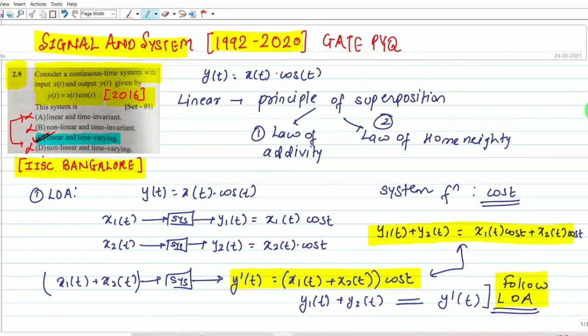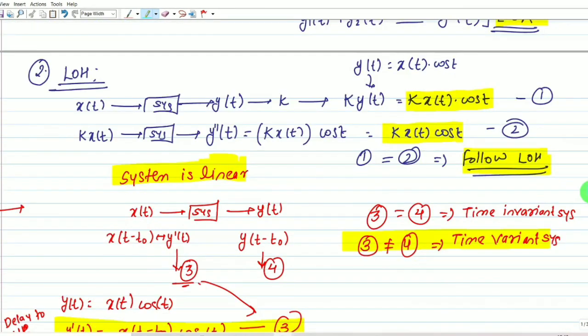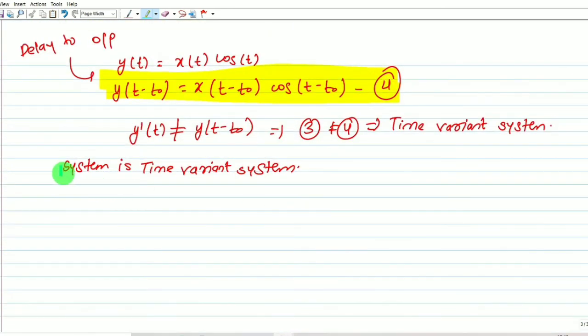Here our system is linear. Understood this one? The system is linear as well as a time variant system.